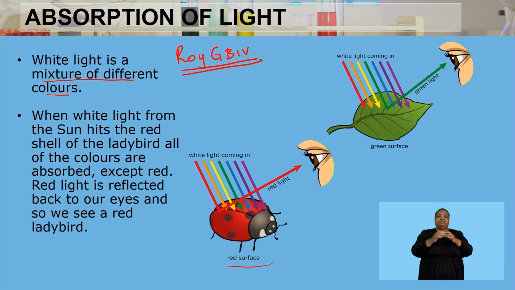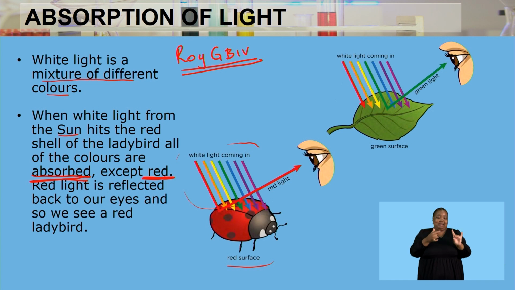we have a ladybird here. So when the white light from the sun hits the red shell of the ladybird, all of the colors are going to be absorbed, except for the red color. So this one is going to be reflected onto our eyes,